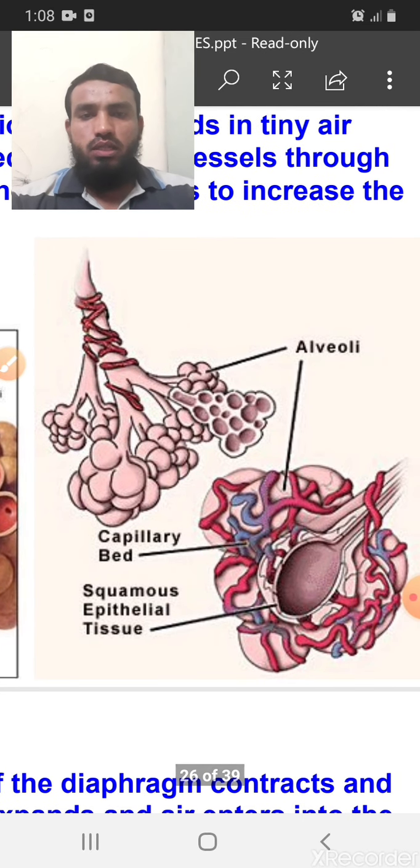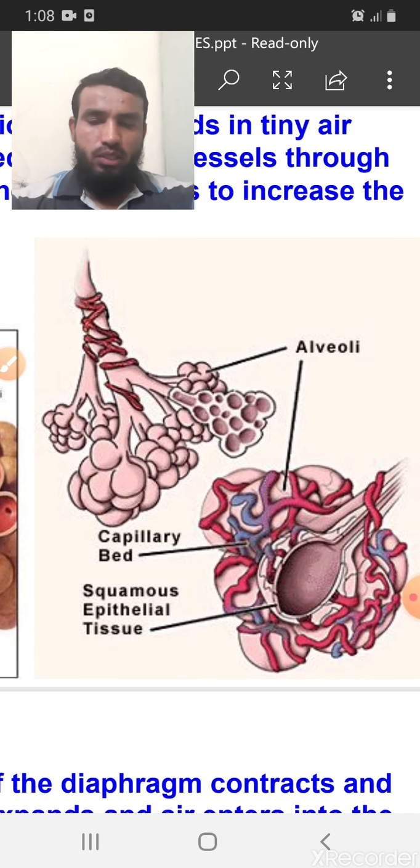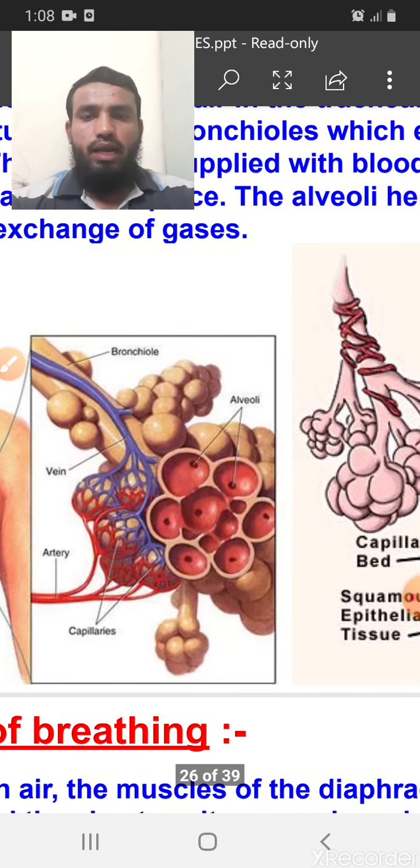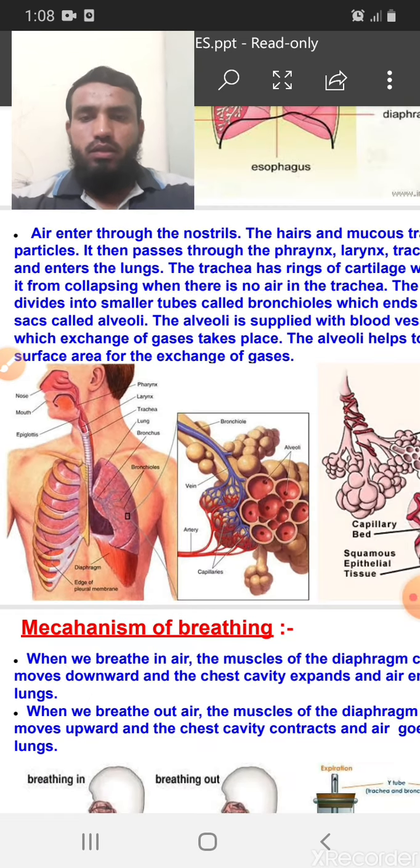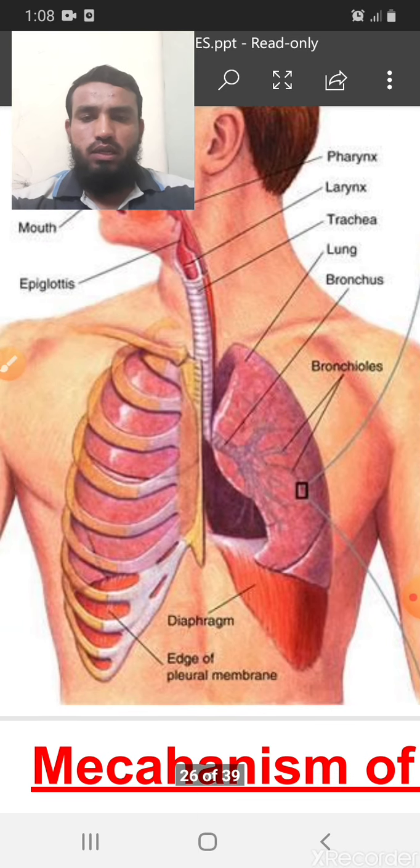And here you can also see the alveoli, the capillary bed, and the squamous epithelium tissue. That is why the oxygen will be trapped by the blood. And there is one more part we have to mention, that is the diaphragm.